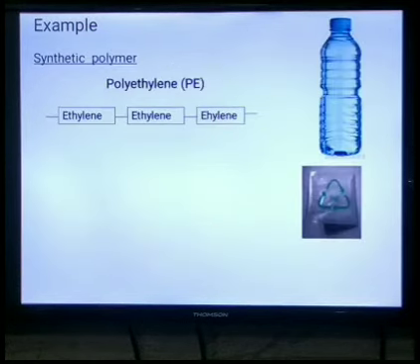See dear student, here an important synthetic polymer, that is polyethylene. It is one of the simplest polymers made from thousands of repeating units, that is ethylene. Ethylene is the repeating unit. Here it is the monomer ethylene, and this is also used for making plastic bottles, water bottles, and it is made up from polythene, and the monomer is ethylene.